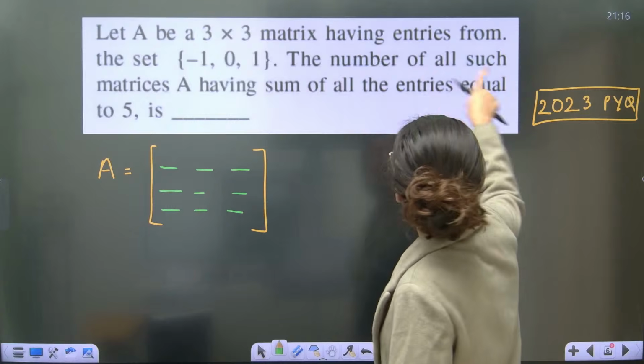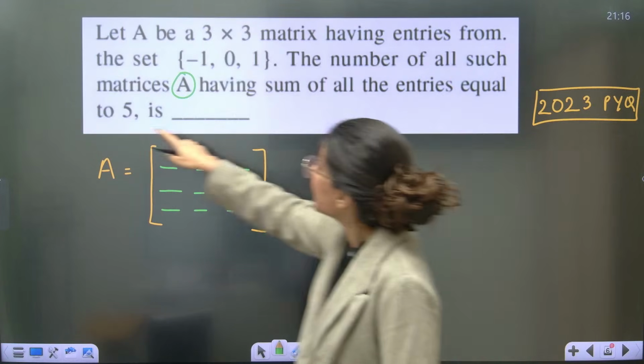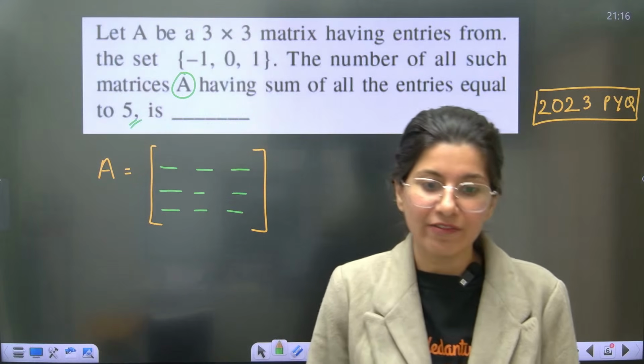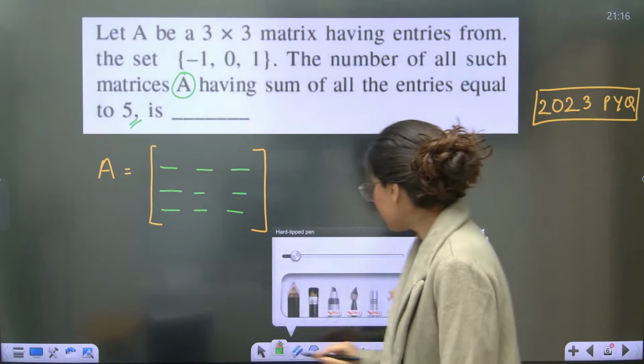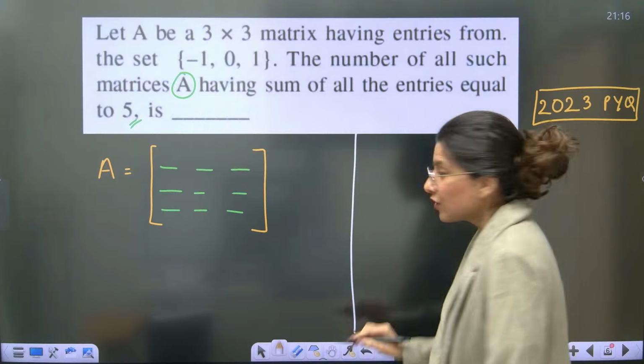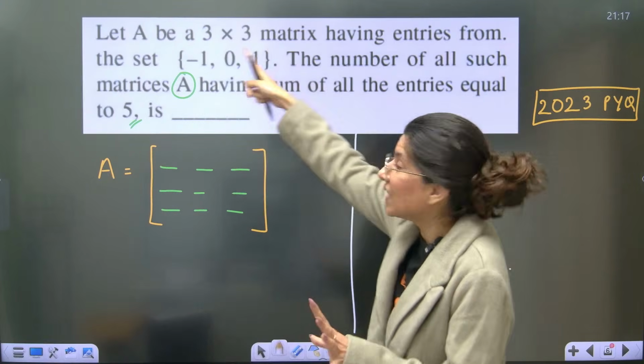Now, the number of all such matrices A having the sum of all the entries equal to 5. So we need to understand the cases. First of all, how are we going to get 5 using these 3 numbers?